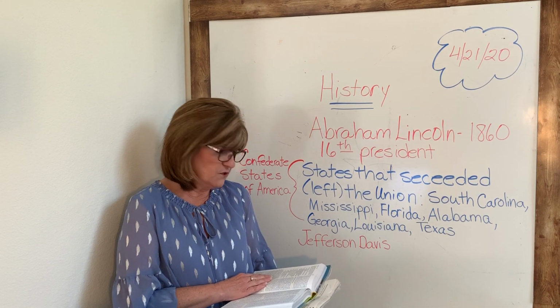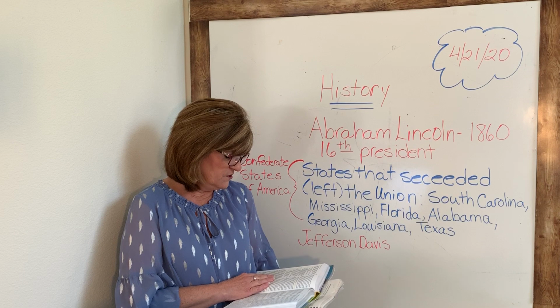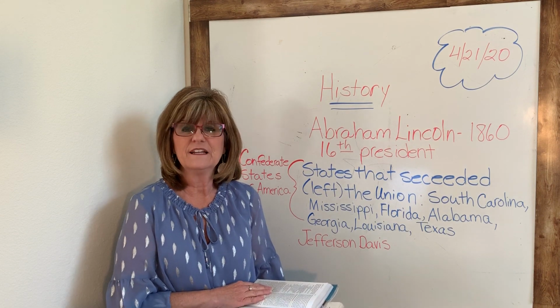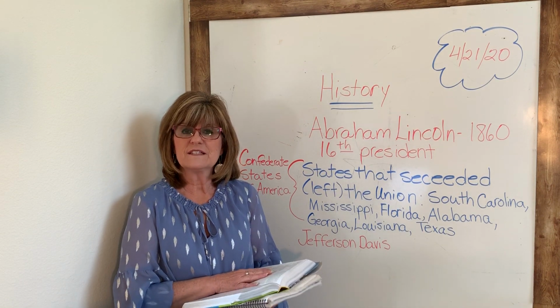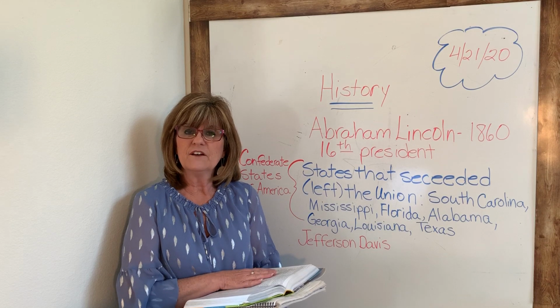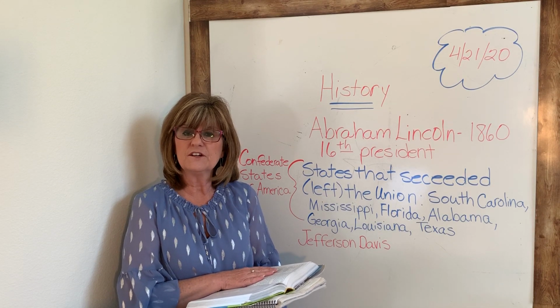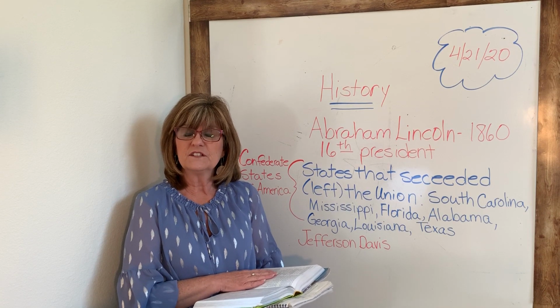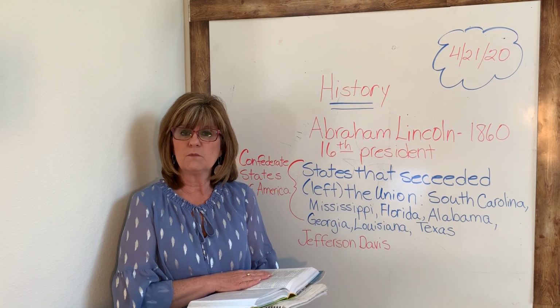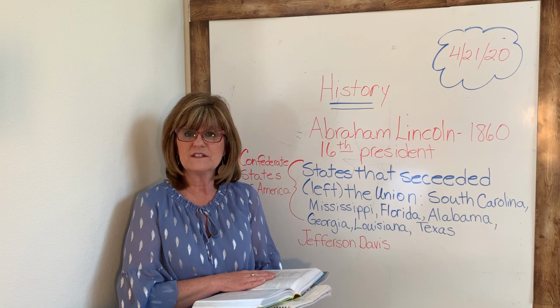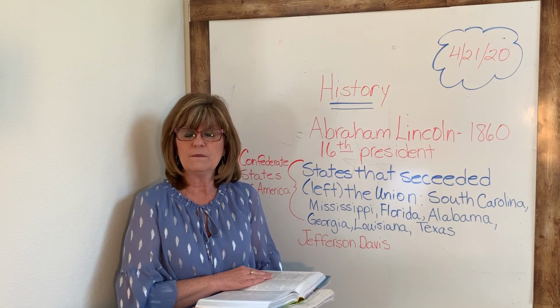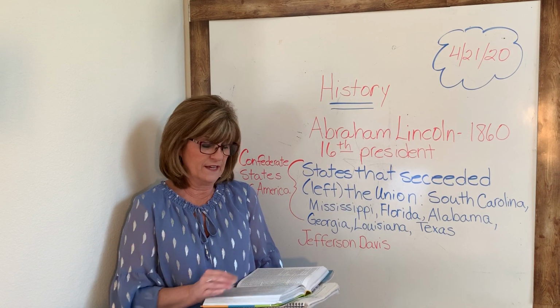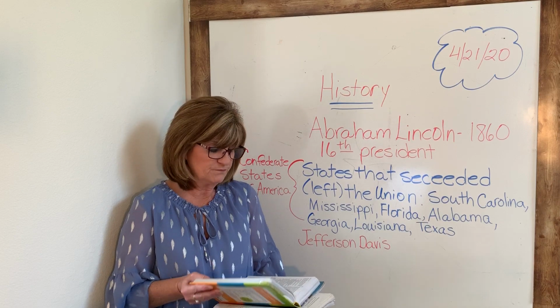He gives wisdom to the wise and knowledge to those who have understanding." So this verse teaches us that God is in control of who is in leadership in countries. And it was God's desire and his choice to have Abraham Lincoln be our country's president during the difficult time of the Civil War and that period in our country's history.